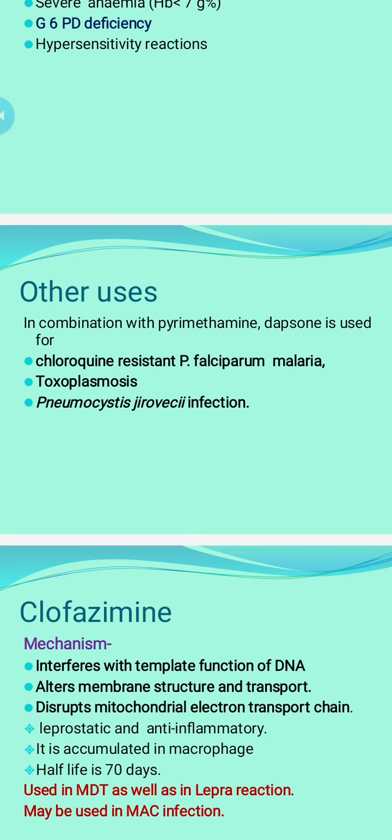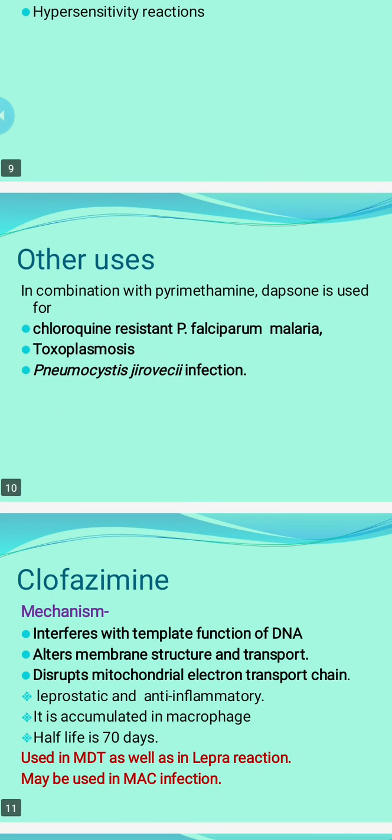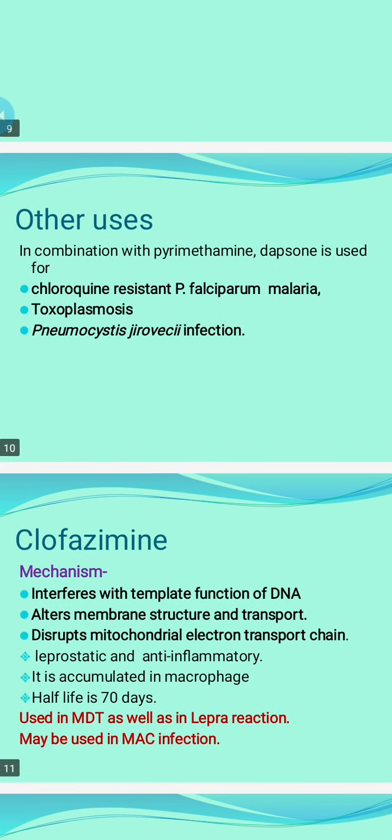Clofazimine, next drug. So mechanism, it has been postulated that it can interfere with the template function of the DNA, and it causes the alteration in the membrane structure and transport. It disturbs the mitochondrial electron transport chain, and thereby it has leprostatic activity. So it interferes with template function, alters membrane structure and transport, and disturbs the mitochondrial electron transport chain.